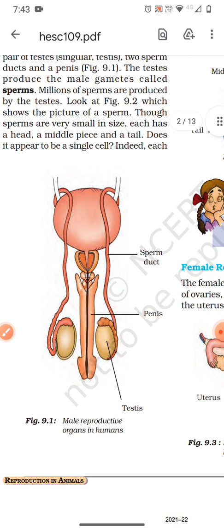Now what is the function? The testes is the fertile organ, and the others are the accessory organs which together bring about the process of reproduction. The testes function in the formation of sperm. So formation of sperm takes place in the testes region.